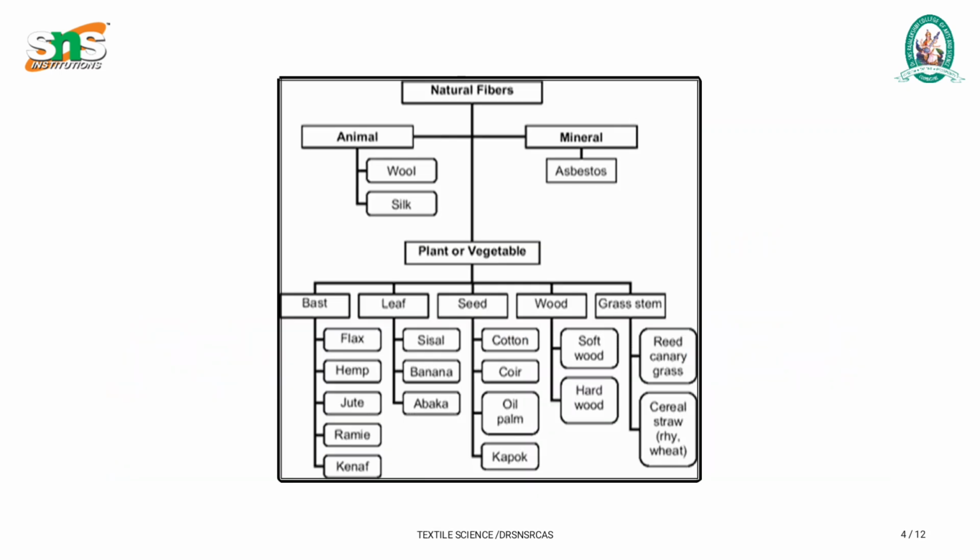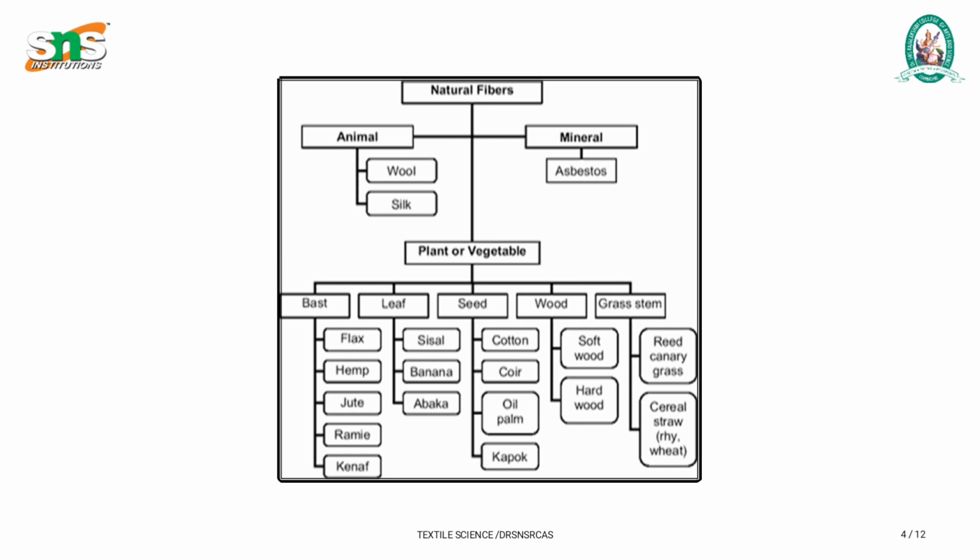So the natural fibers have been split into four types. First one is plant or vegetable, second one is animal, third one is mineral, and fourth one is rubber. In these categories, we are going to see what fibers are available. Plant or vegetable, that is cellulosic. Bast means taken from the stem part: flax, hemp, jute, ramie, kenaf. From the leaf part, we can extract three fibers: sisal, banana, abaca.